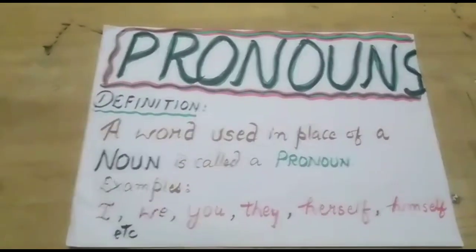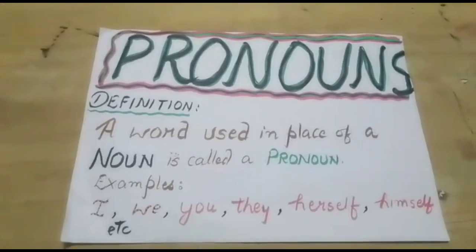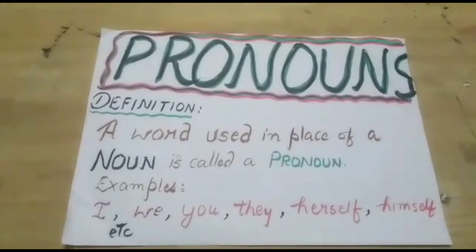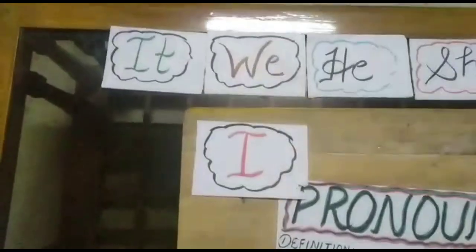If we categorize nouns into 4 parts: name of a person, name of a place, name of a thing, name of animals. So for the name of a person, if the person is male, we use the word he. The various examples are I, it, we, he, she, they, you. These are all words which we use in place of a noun. So the first word is I. Where do we use the word I? I is used in the first person. This we'll discuss later on.